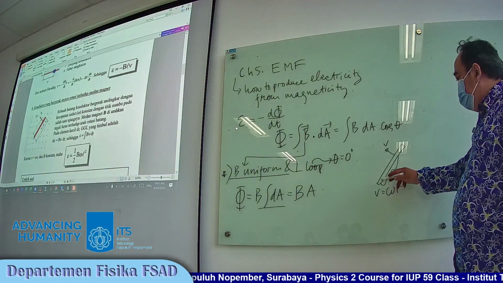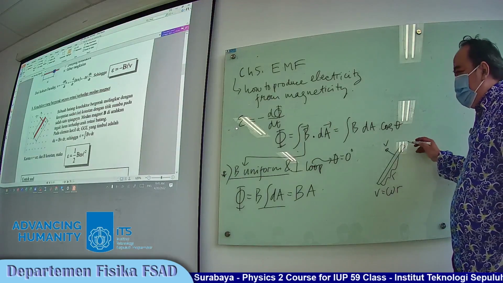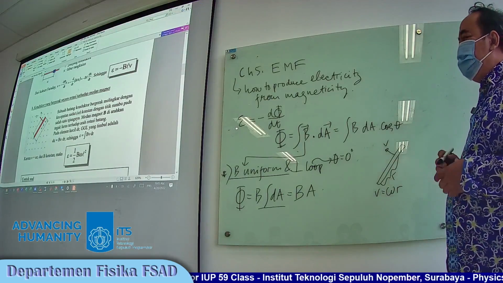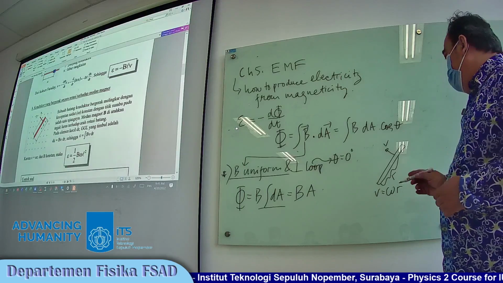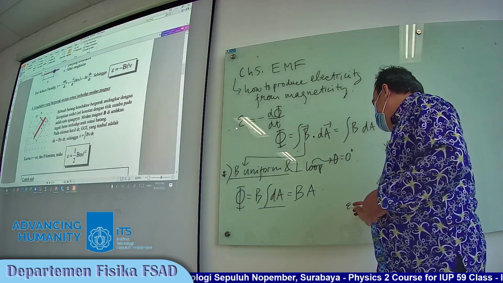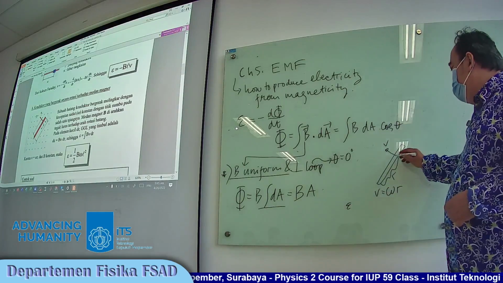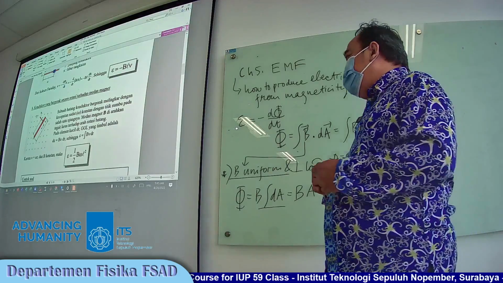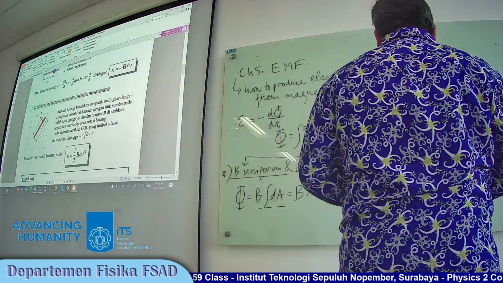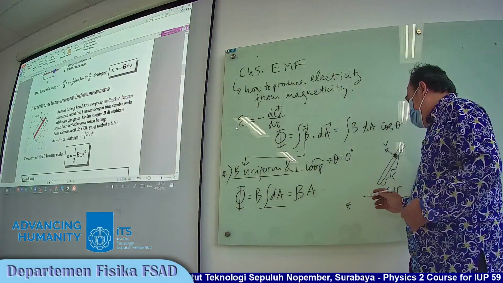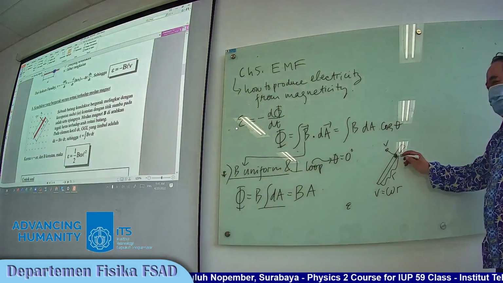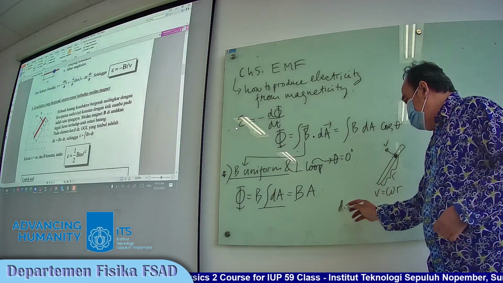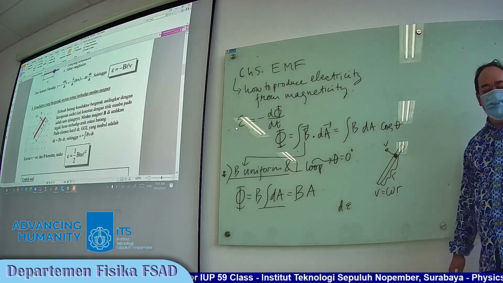Because the velocity varies, to calculate the total electromotive force, we have to make a small element. And the small element produces a small EMF.